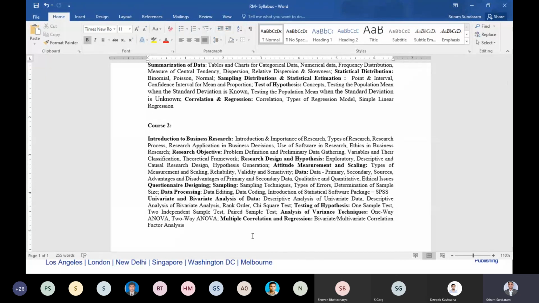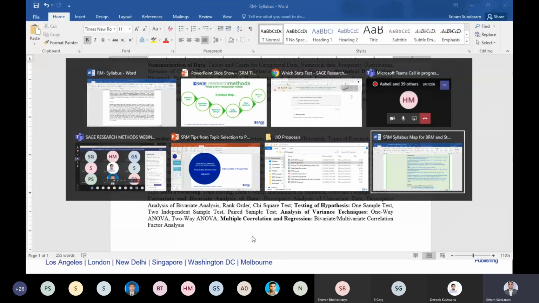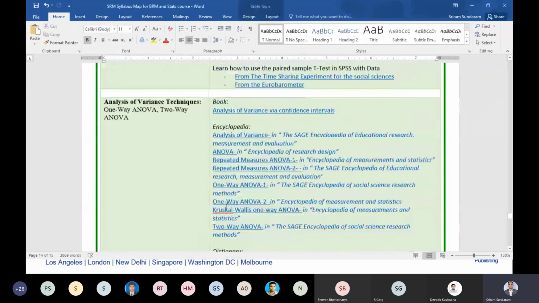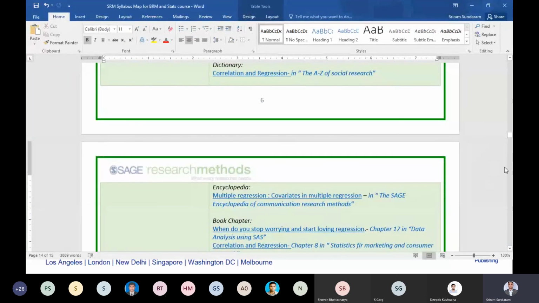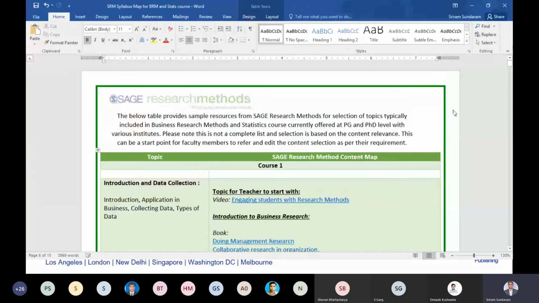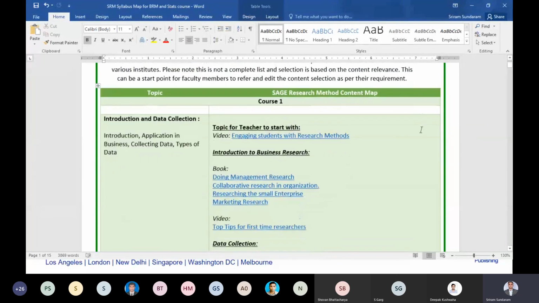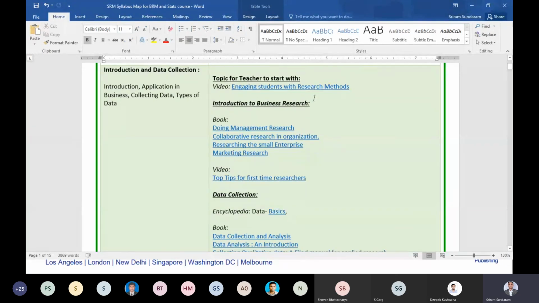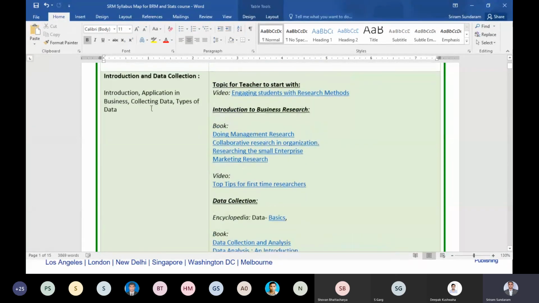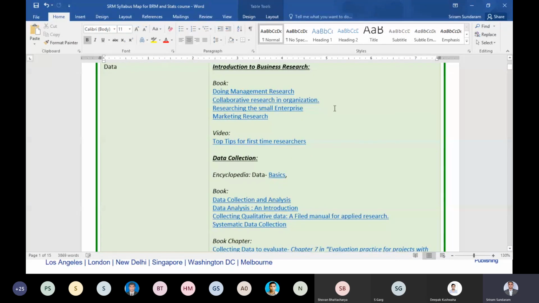What we did was map this entire curriculum to Sage Research Methods, and this is what we presented to them. As the content is more or less similar across almost all academic institutions around the globe, we made it pretty generic. For example, for the topic introduction and data collection, first, how to engage students with a research methods course. There is a video on that for teachers. And then all the topics presented over here, I mapped to the content available.